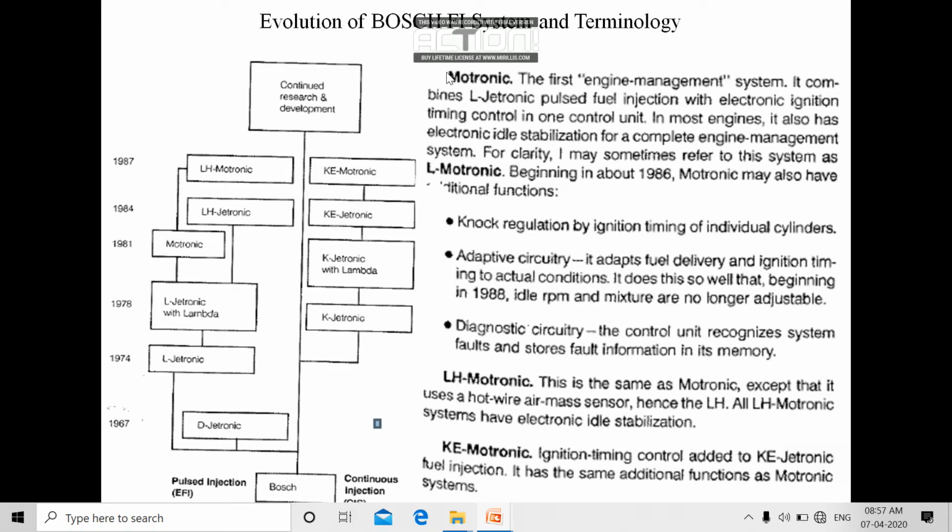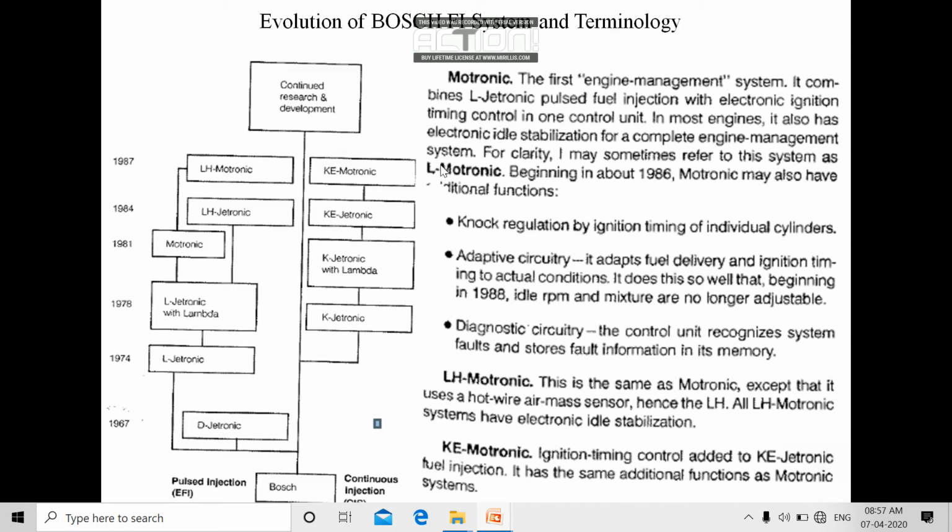So under this technology, we are supposed to use one ECU, one processing unit, or an integrated ECU. Whenever we are using an integrated ECU, these two systems are dependent on each other. They are supposed to communicate with each other. So these things are done in the case of Motronic. Motronic is available in K type and L type also. So this is a Motronic.